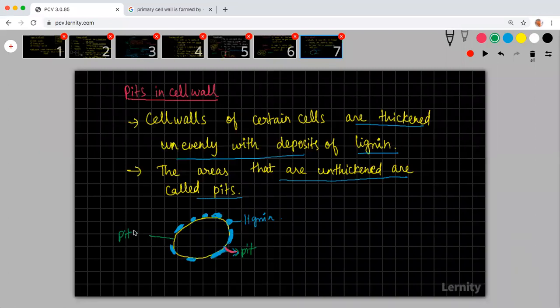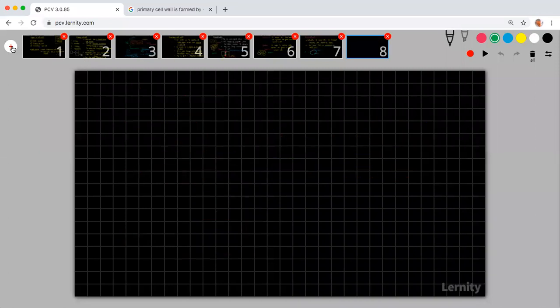Okay, with this we will move on. Cell wall is completely over today. And now we will go to the next area, which is called the cell coat. The next thing is the cell coat. It is found in animal cells.